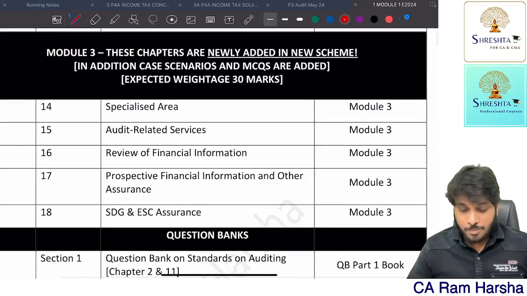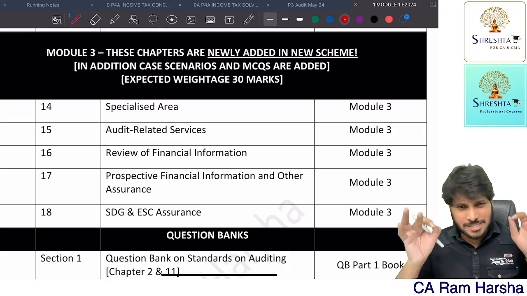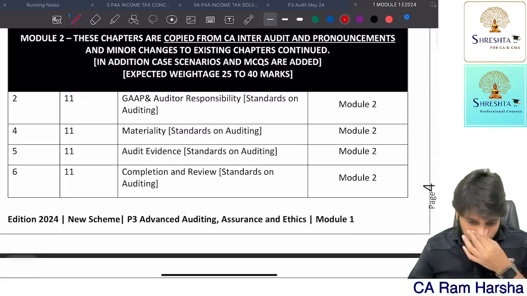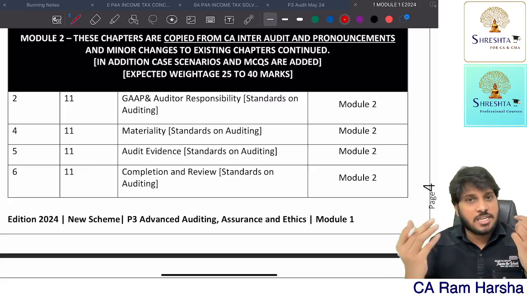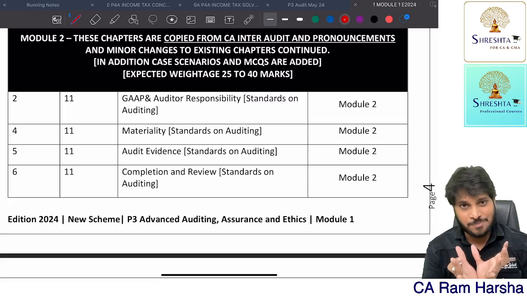Then module 3 will be these chapters, which are completely newly added. This module 3 is completely newly added in the new scheme. And coming to module 2, this content is copy-pasted from previous material, pronouncements, and CA Inter, with so many changes.